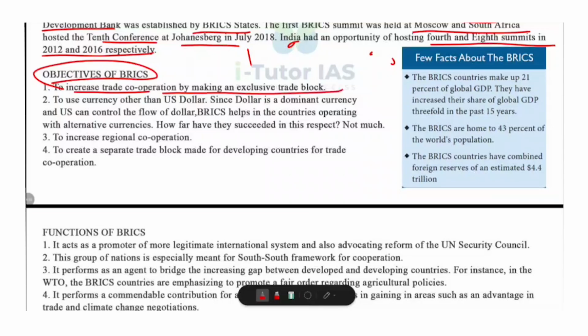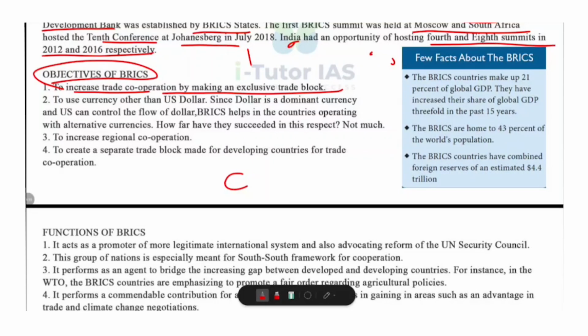That is, BRICS aims to strengthen trade and economic ties among its member nations by forming an exclusive trade bloc. This helps the member countries trade more with each other instead of depending too much on Western markets. For example, India importing machinery from China or exporting pharmaceuticals to Brazil, all within BRICS.